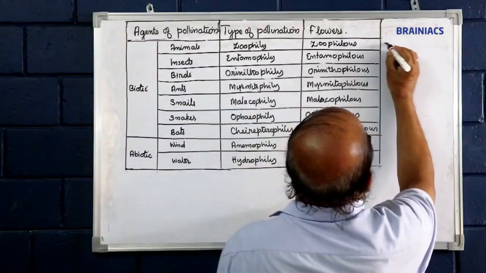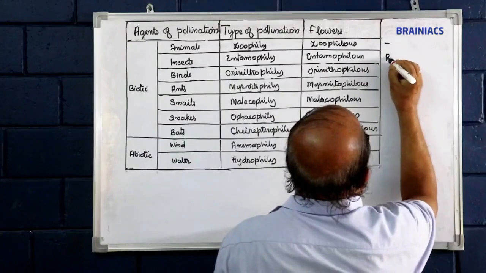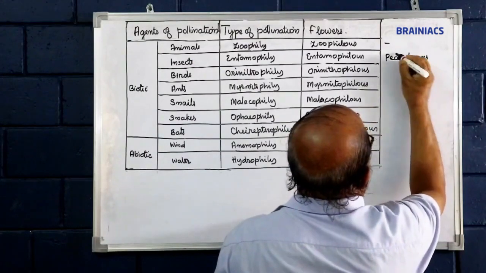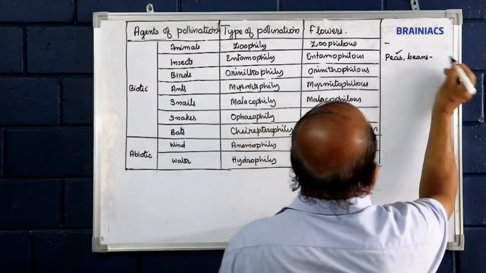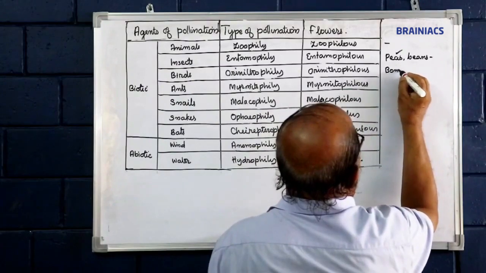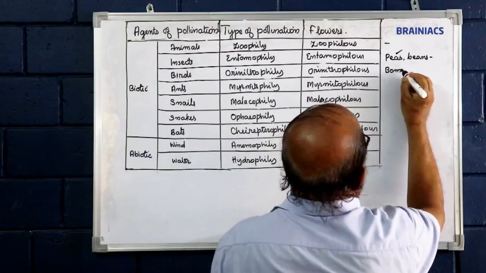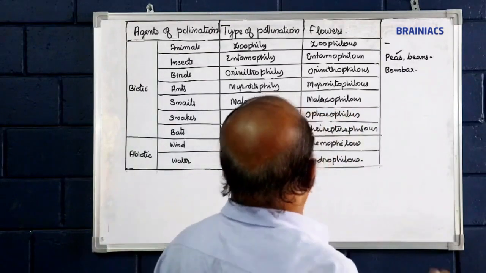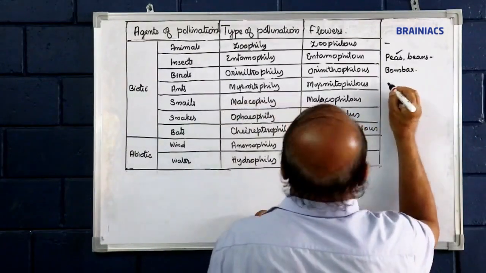Say zoophilous, entomophilous, example peas, beans, legumes or leguminous plants. Ornithophilous, see Bombax malabaricum. Myrmecophilous by ants, castor.